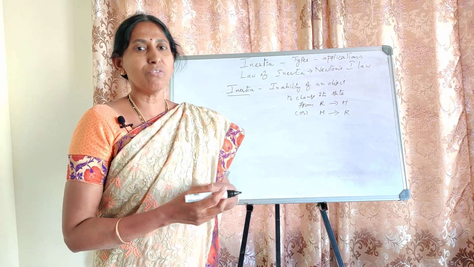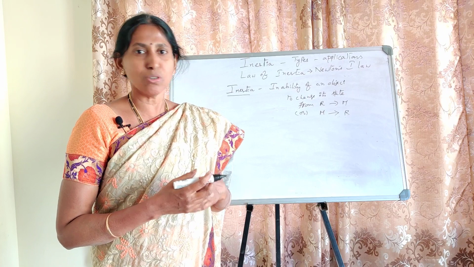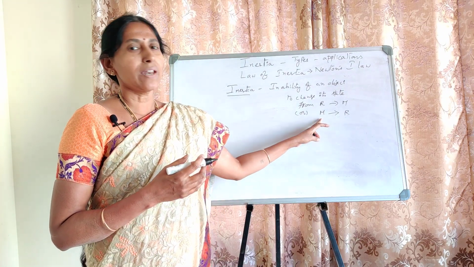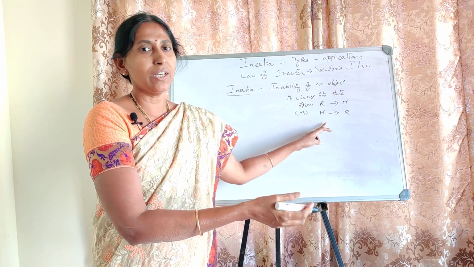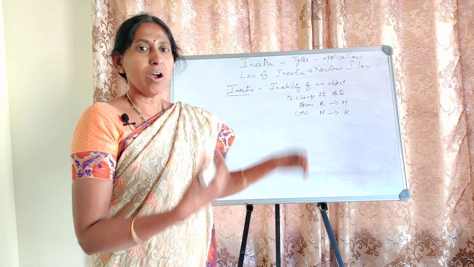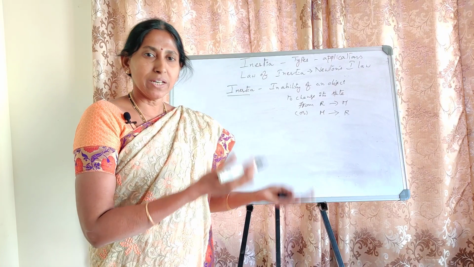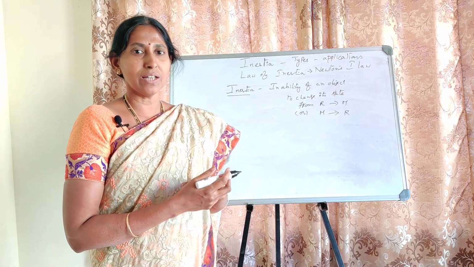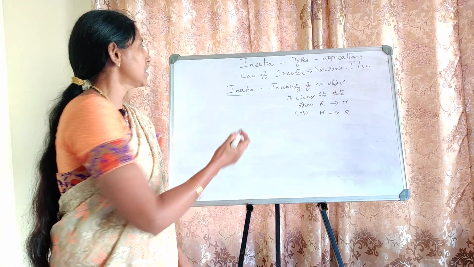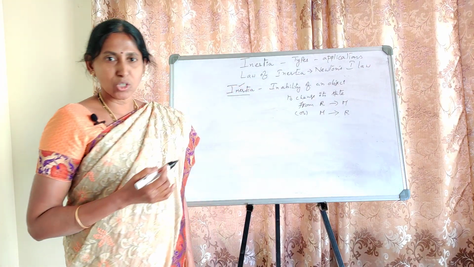If suppose that frictional force is not there, will the marble stop? No. So that is the characteristic property. If an object is in motion, it will be in motion only. It can't change its state by itself. An object which is at rest will be in the rest position only, unless a force moves it or mobilizes it. So this characteristic property we call inertia.